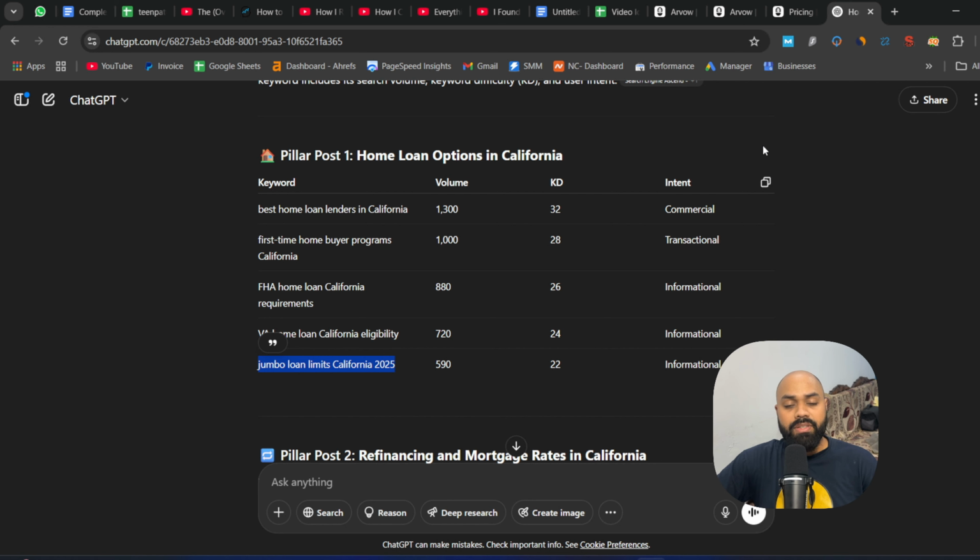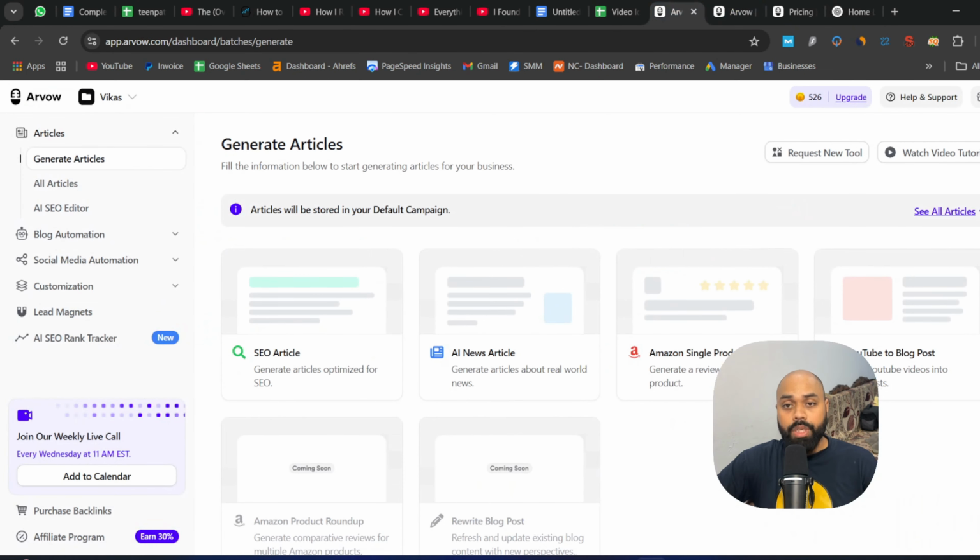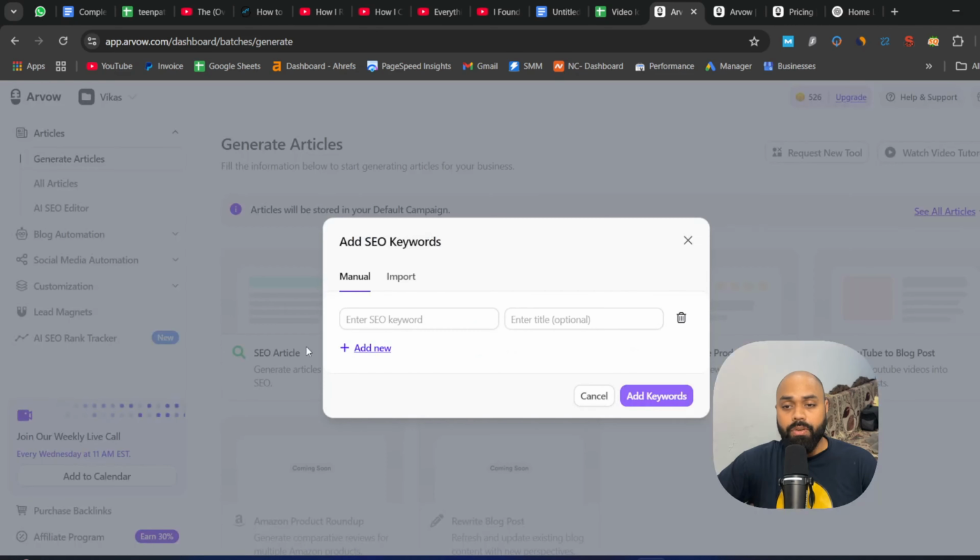I'm going to copy this, and now we are going to go to our third tool, Arvo. So this is Arvo's dashboard. Once you have purchased a plan, your dashboard will look like this. And if you just want to try it out, you can try it for 2-3 articles. For generating the article, all you have to do is click on SEO articles and place your keyword here. After that, if you have some title, you can place that title here as well. And you have to click on add keywords.